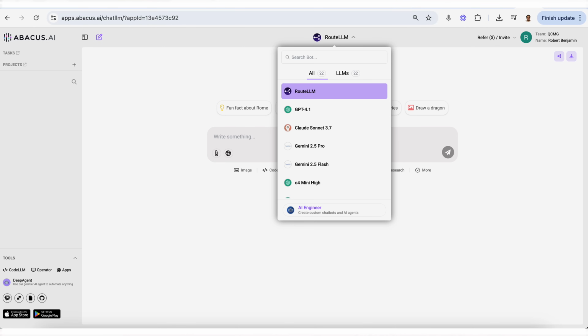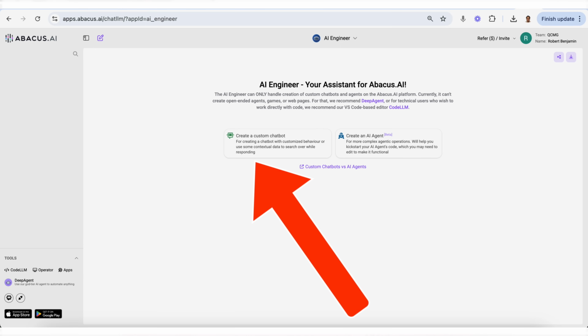Now, this feature that I'm showing off is going to be part of their Pro tier, which starts at $20 a month, but that's an absolute no-brainer when you think about all the other things that come with Deep Agent, because you can use Deep Agent to build websites, to build apps. You also get access to Chat LLM, which allows you to access every single LLM from one interface. You get access to their AI engineer that allows you to build chatbots or AI agents, and so many other cool tools and features that come with Deep Agent.